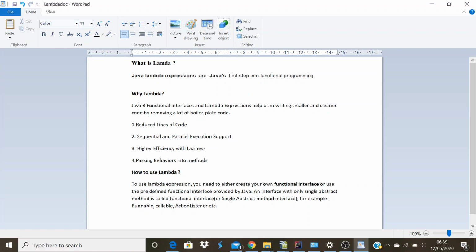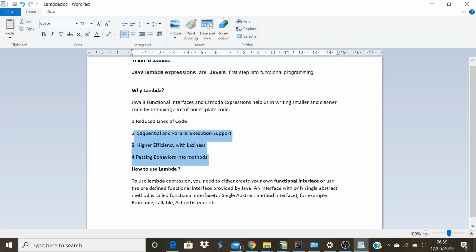And why lambda? It is helping us write smaller and cleaner code by removing a lot of boilerplate code, and also helping to implement functional programming. It reduces the lines of code, and provides sequential and parallel execution support, higher efficiency with laziness, and passing behavior into methods. We can go through this when we discuss stream APIs in Java 8. Now we need to know how to use the lambda expression. Before that, we need to know the concept of the functional interface. Just remember, lambda can be implemented only on a functional interface.